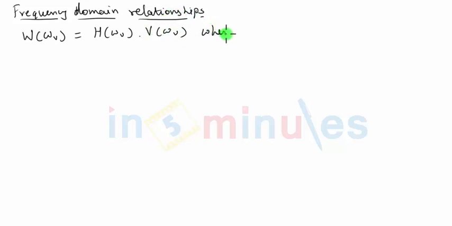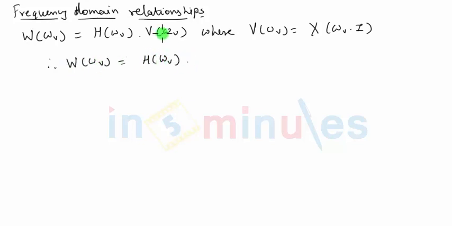Now we know that capital V, which is the output of the interpolator block, can be written in the form of capital X of omega V times I. Interpolation is nothing but compression in the frequency domain. That means multiplying I with the omega variable. So finally my W becomes W of omega V equal to H of omega V times V, where V is nothing but X of omega V times I.